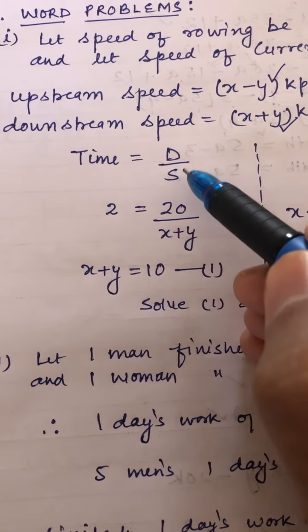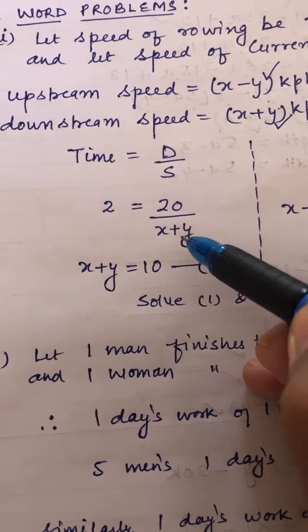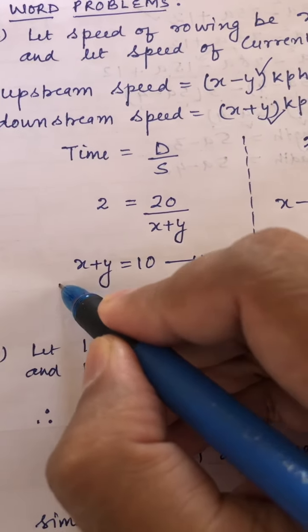Now in downstream, 20 km is covered in 2 hours. So time equal to distance upon speed. Distance is 20, speed is x plus y, time is 2. On cross multiplying, we will get an equation: x plus y equal to 10.